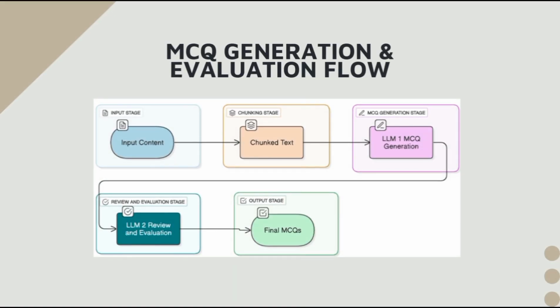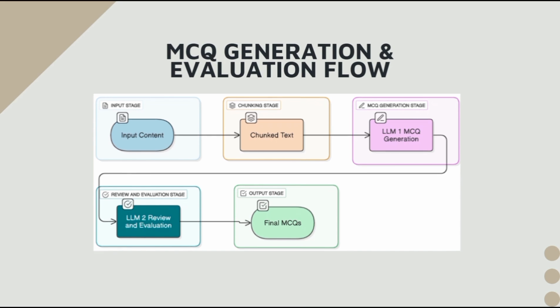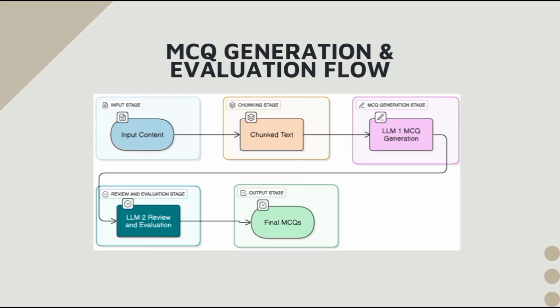This flowchart shows the complete pipeline. First, content is split into chunks. Each section is sent to LLM1 for MCQ generation, followed by a second LLM which evaluates each MCQ for correctness and depth. Finally, after checking all tests, all results are saved and returned.